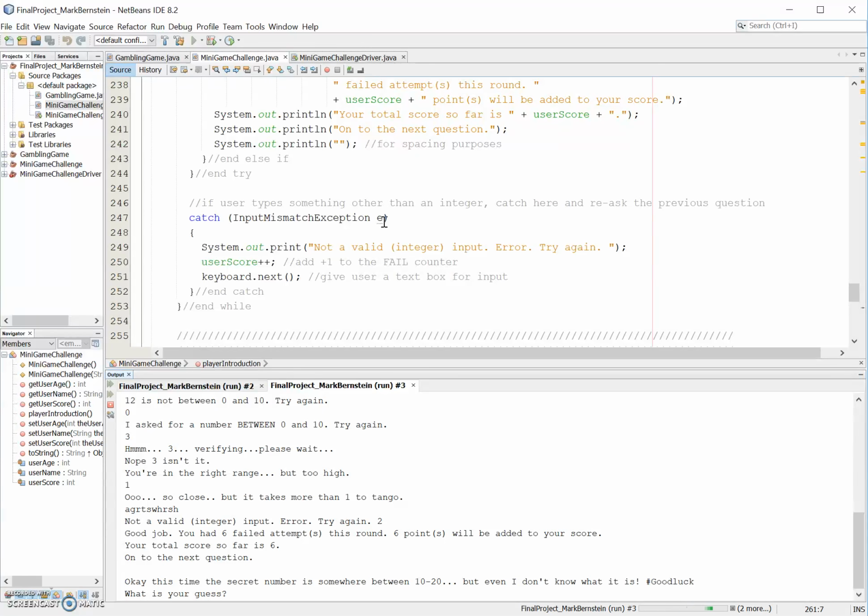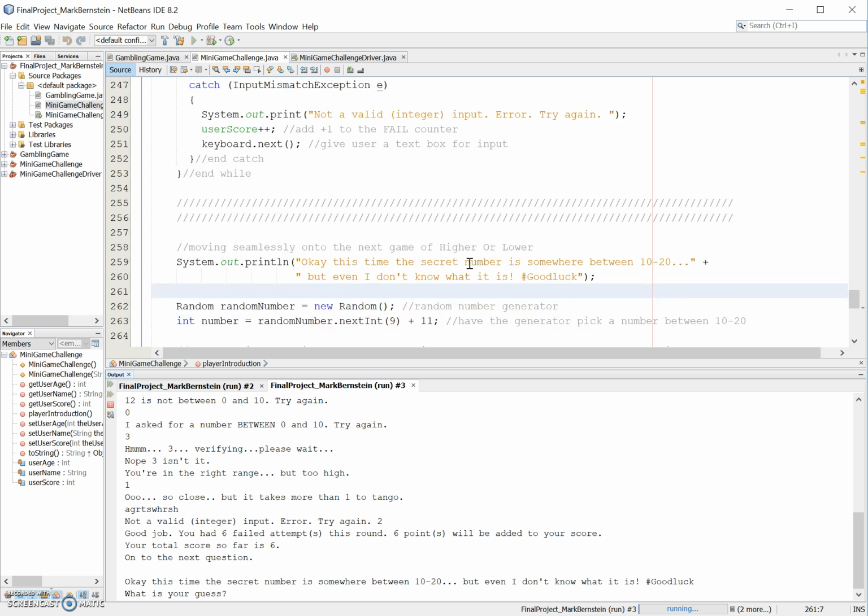And what happens here is it will tell you how many failed attempts you have, how many points will be added to your score, and your total score so far. This little user score plus is our counter, so whenever the user messes up on their response and or doesn't get the correct answer, add 1 to that.